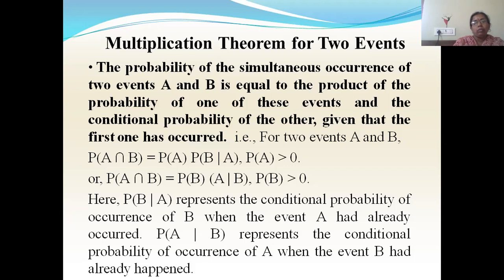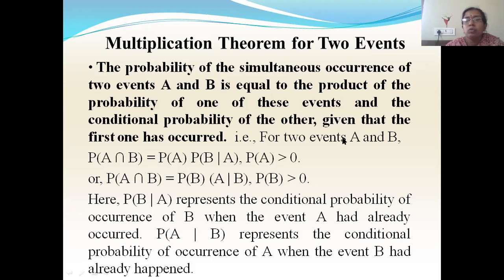Okay. So how will you express this in the form of notations? They are given the probability of the simultaneous occurrence of two events A and B. Simultaneous occurrence of A and B means both the events occur at the same time. So probability of A intersection B. So probability of simultaneous occurrence of two events A and B is equal to the product of the probability of one of these events, here I have taken A, and the conditional probability of the other given that the first one has occurred.